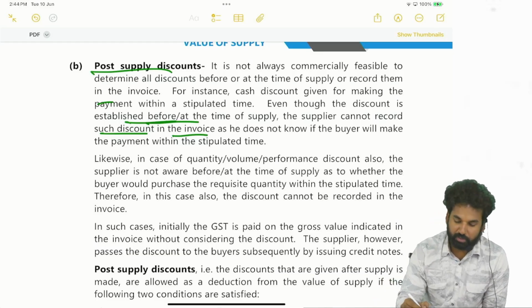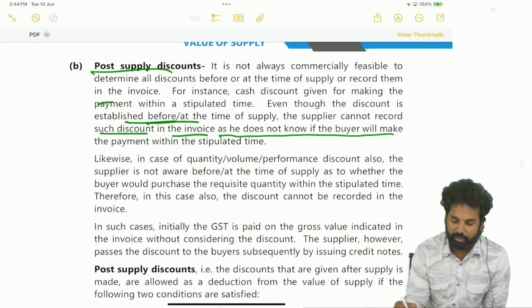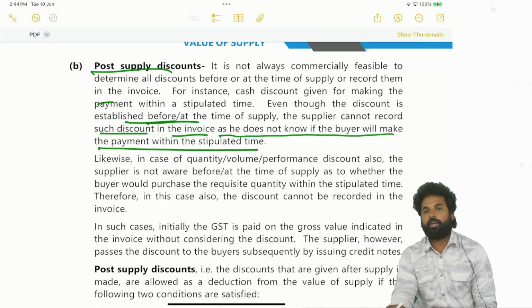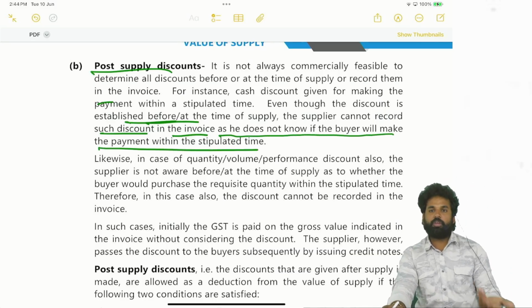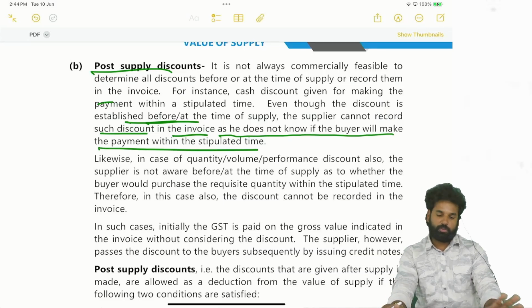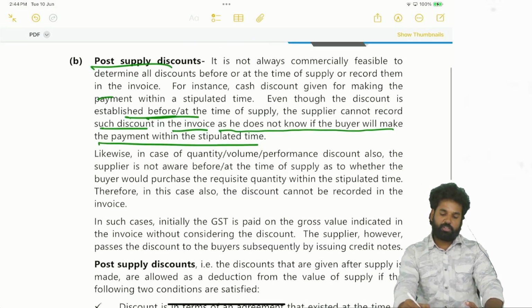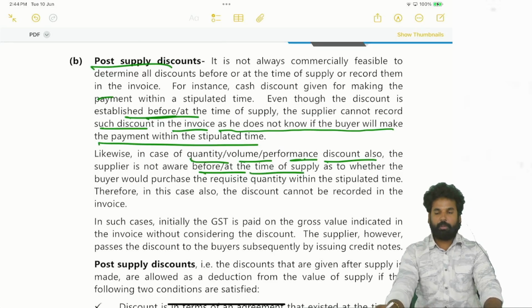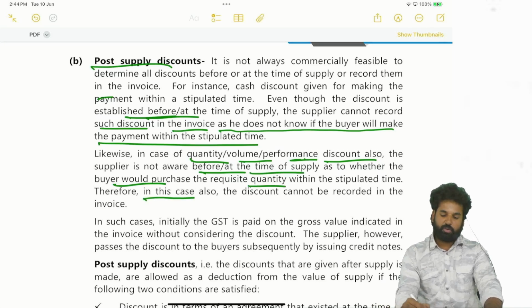Okay, right, because it is based on some contingency, as he does not know if the buyer will make the payment within the stipulated time or not. If he is making payment, then only he will be eligible. So supplier is not knowing that. Likewise in case of quantity, volume, performance discount also, the supplier is not aware before or at the time of supply whether the buyer would purchase the requisite quantity within the stipulated time. Therefore, in this case, all the discount cannot be recorded in the invoice.